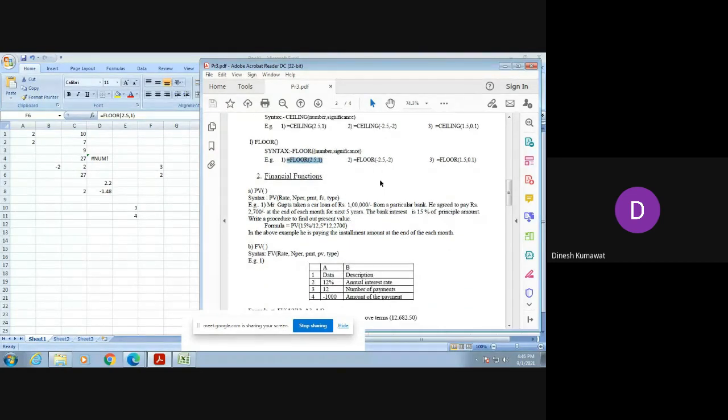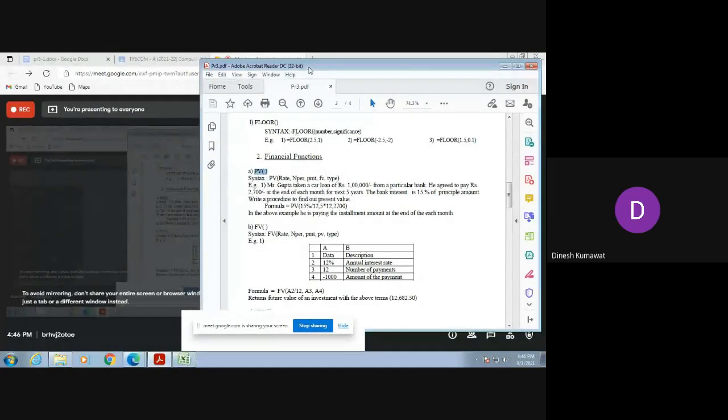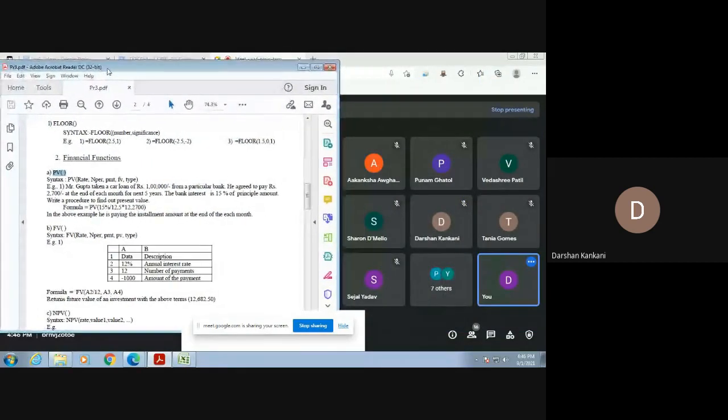Now I am moving towards the next kind of functions, which is our financial functions. In that, our first function is PV. Can anyone tell me the full form of PV? Present value. Present value. Have you studied it before? Yes, ma'am. Can you tell me the formula of present value which you have already studied in your FY? Do you know the formula of it?